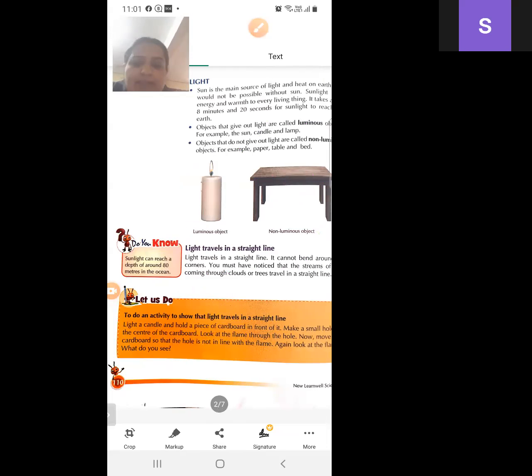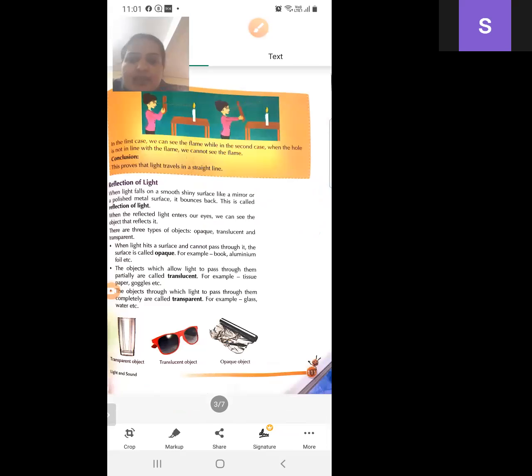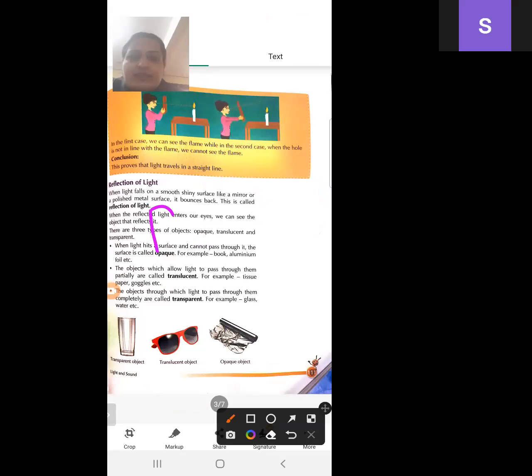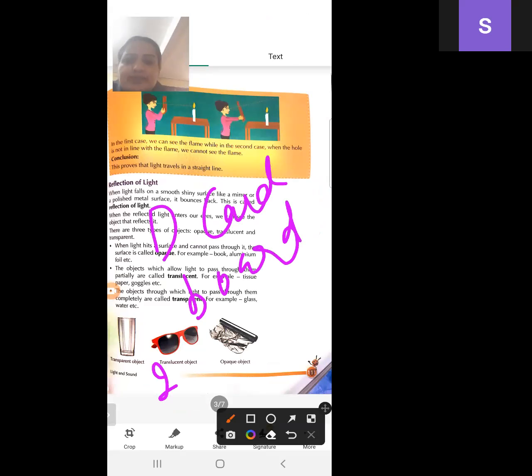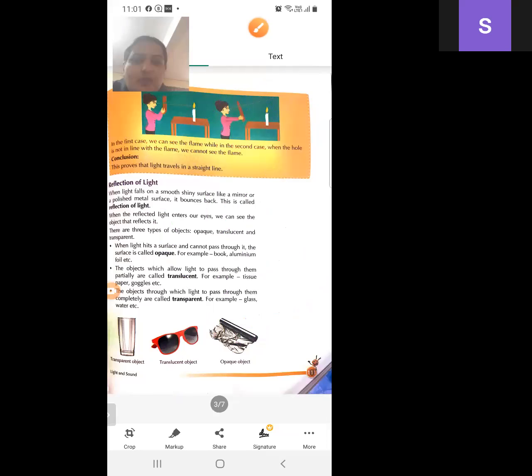So how will you do this activity? Which things are required? First is cardboard, second is candle, then matchstick, and then a bench. So these four things are required to prove this activity.